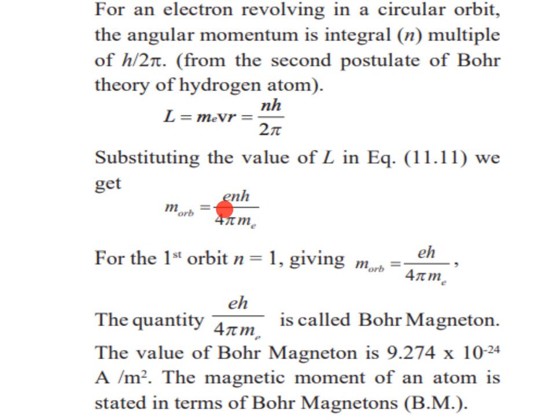So, here e is the charge, n is the number of orbits, h is the Planck constant, and m_e is the mass of the electron.